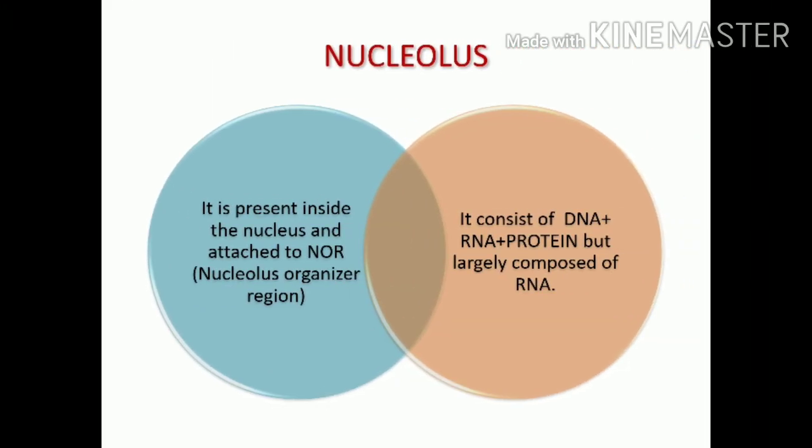Now nucleolus. It is present inside the nucleus and attached to NOR, that is the nucleolus organizer region. It consists of DNA, RNA, protein, but is largely composed of RNA.